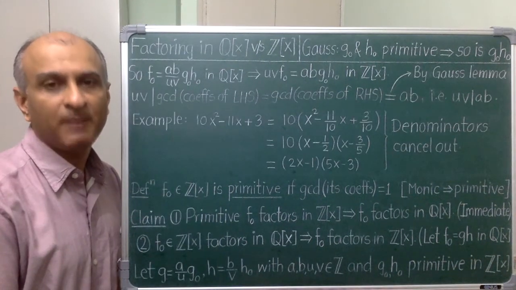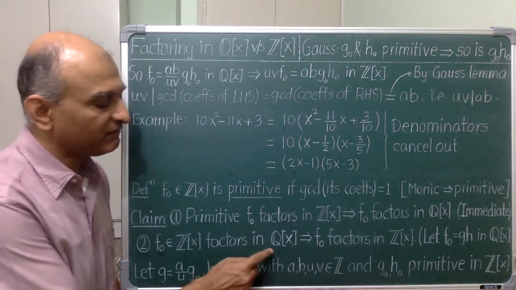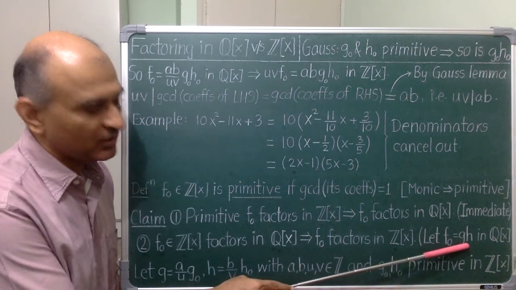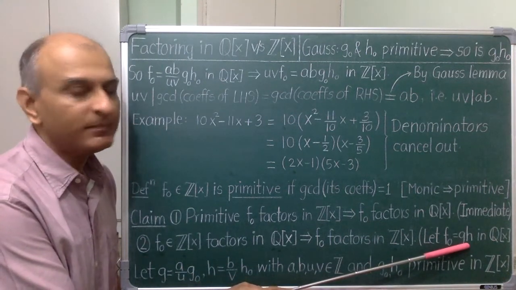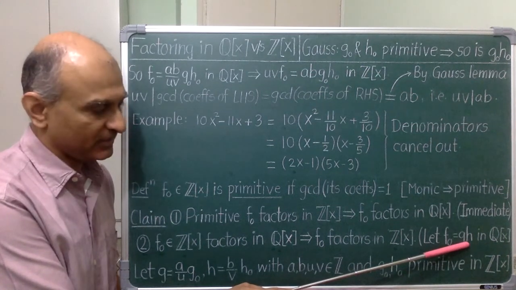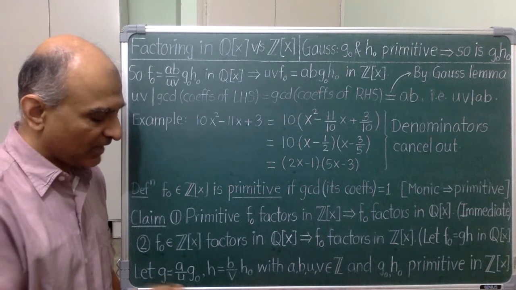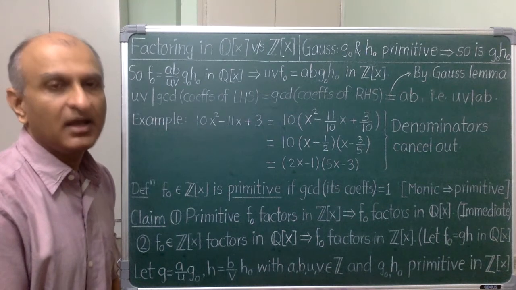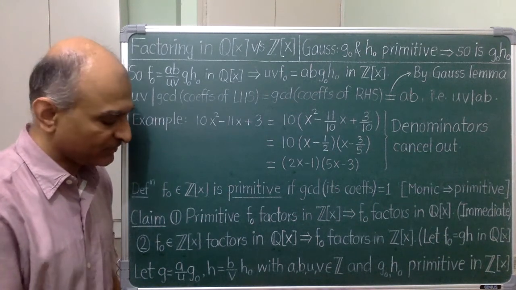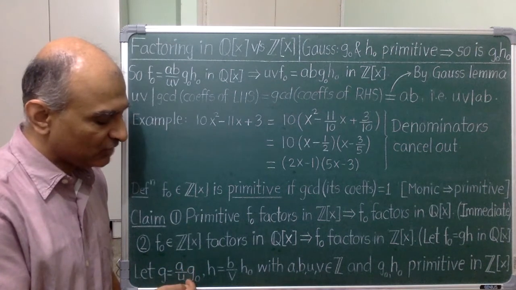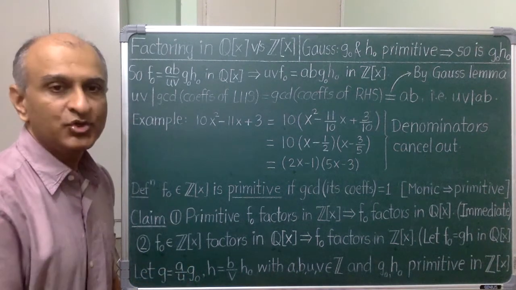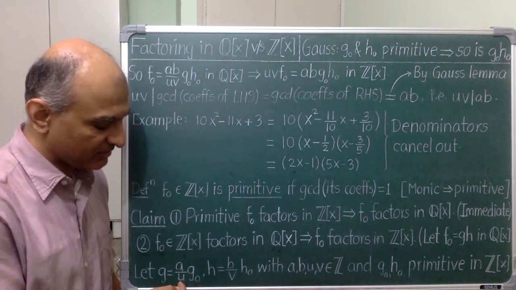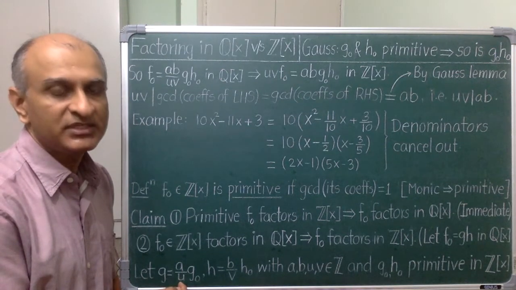I am given an integer polynomial f0 with the assumption that it factors in Q[x]. So suppose f0 is g times h, where coefficients of g and h need not be integers. But I can clear denominators. So for g, I take out the product of denominators, and then from the resulting integer polynomial, I also take out the GCD of coefficients. So I get a primitive polynomial g0 times a rational number. You should check that this expression is essentially unique, which means g0 and this rational number can only change by multiplication by units in Z.